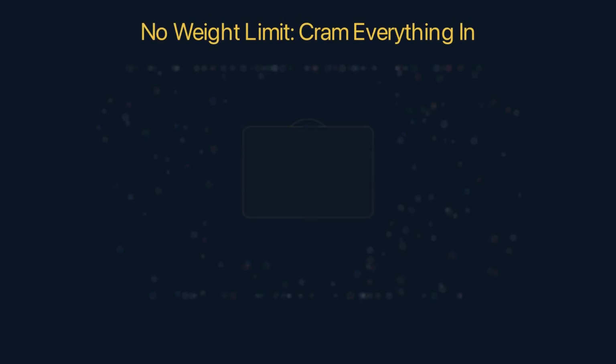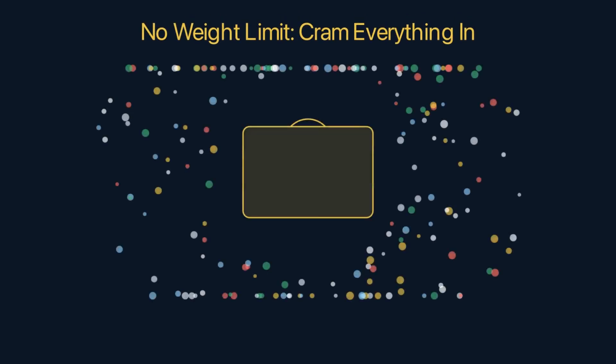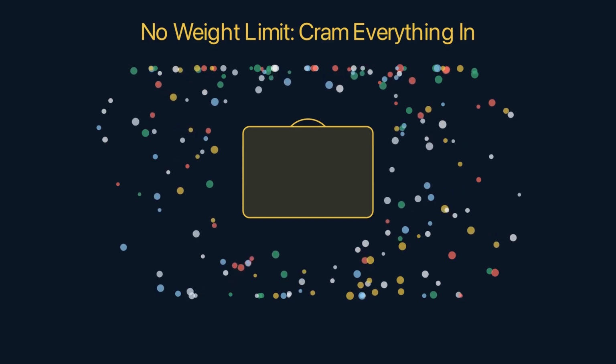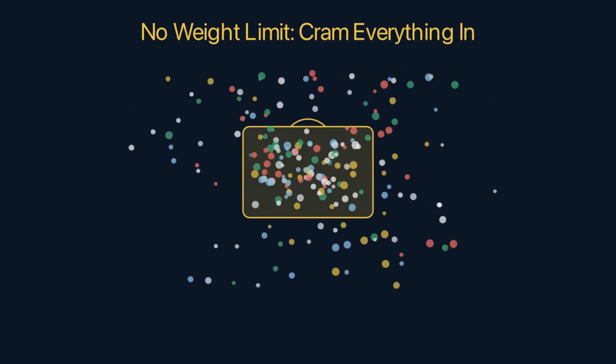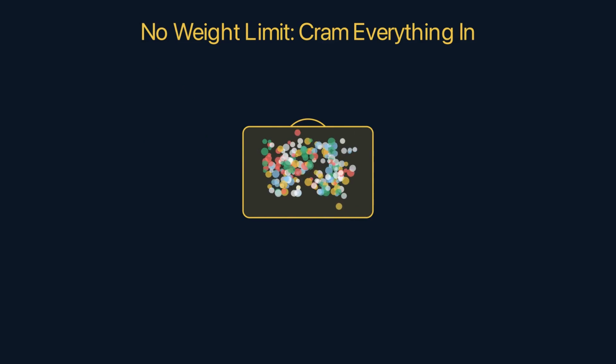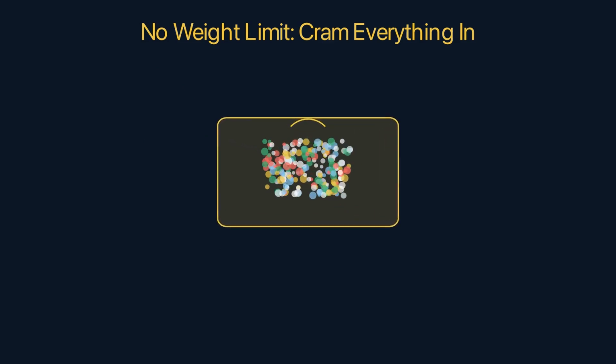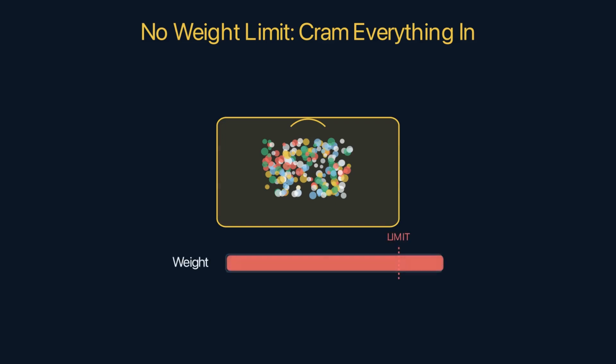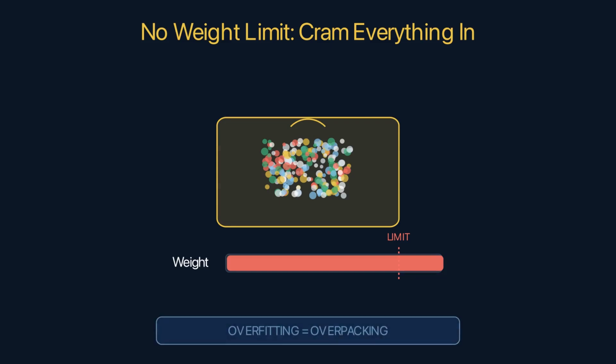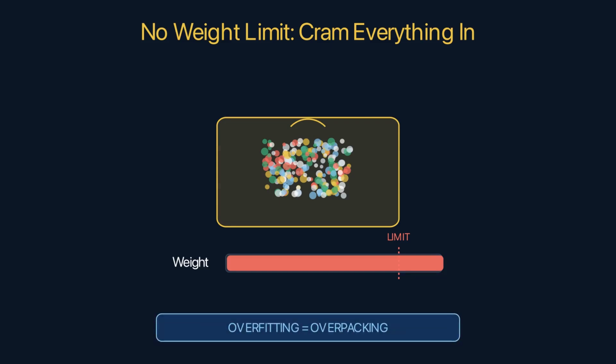First attempt, no weight limit. You cram everything in. 200 items, every last sock and souvenir. The suitcase overflows. The zipper won't close. You can barely lift it. This is ordinary least squares regression with no regularization. The model uses every feature, all 20,000 genes, and memorizes every quirk of the training data, including noise. Overfitting is overpacking. The model works perfectly on the training data and fails on anything new, just like an overloaded suitcase falls apart at the airport.